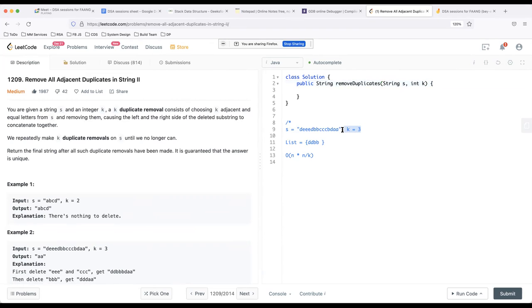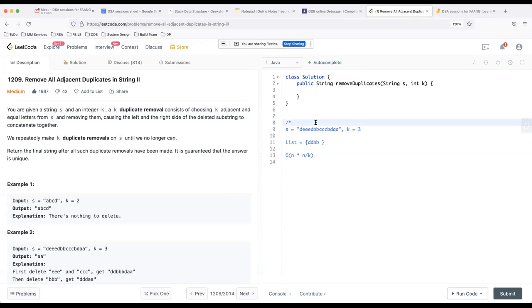Because you want to count the frequency, right? Here you have to count the frequency. If they're occurring in sizes of k, only then you can remove them. Otherwise you can't remove them. Now the main issue with this problem is we are not storing the count. For example, if I am at second E, I have no idea how many E's have occurred before it, the adjacent, consecutive E's. I need to go back every time to find out, oh, there were two E's. Similarly, when the third E comes, I don't know how many E's are before it. So I need to go back and check everything.